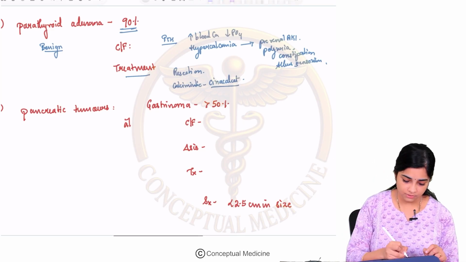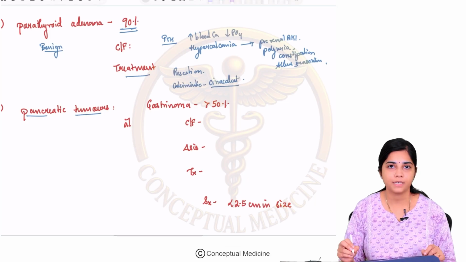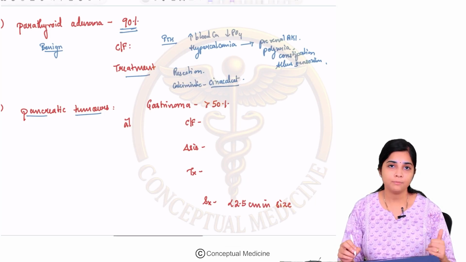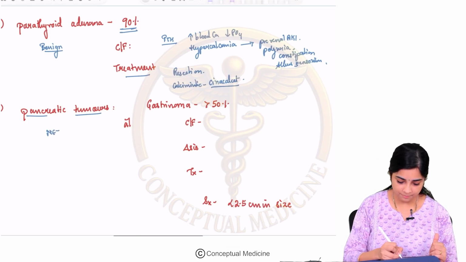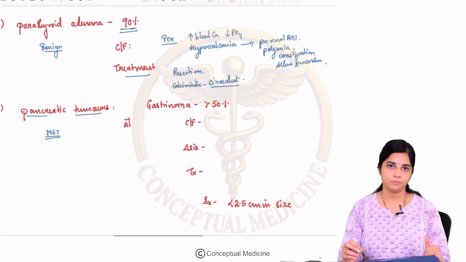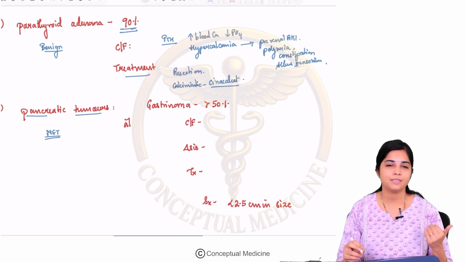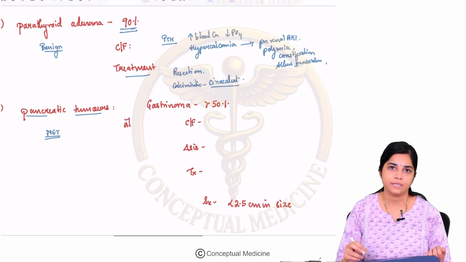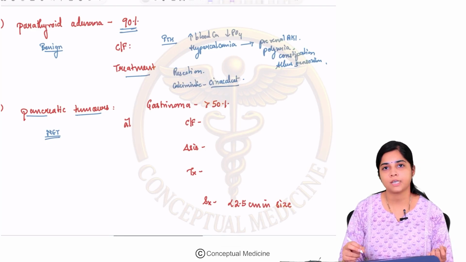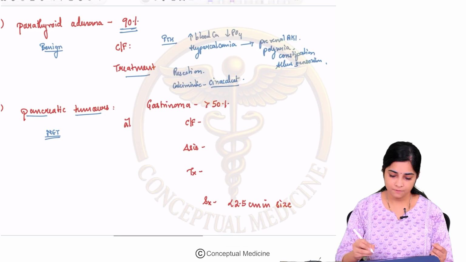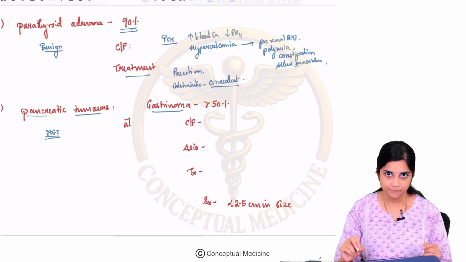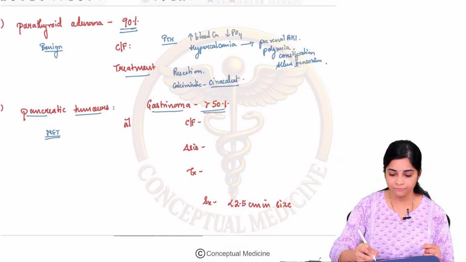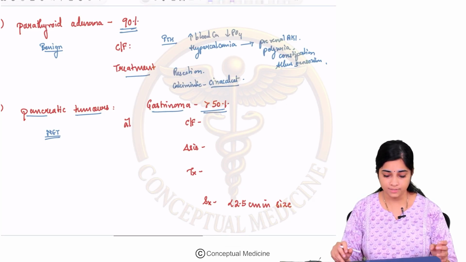The second most common tumor is the pancreatic tumors in your MEN syndromes. So what type of tumors do you find? You usually find pancreatic neuroendocrine tumors. What are neuroendocrine tumors? They basically arise from the neural crest cells. So there are different types of tumors which arise from that. So the first one is your gastrinoma. Gastrinoma is seen in more than 50% of the patients with MEN syndrome.